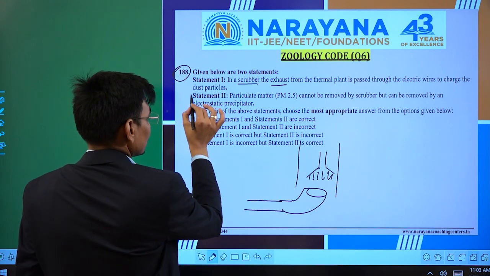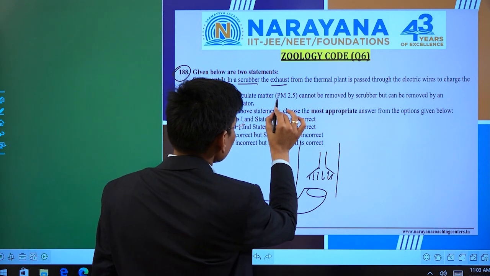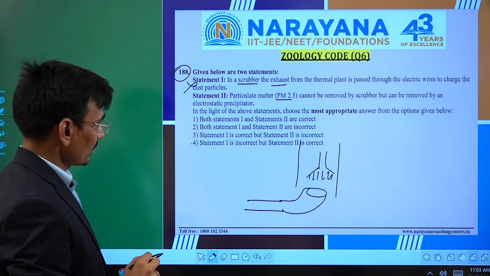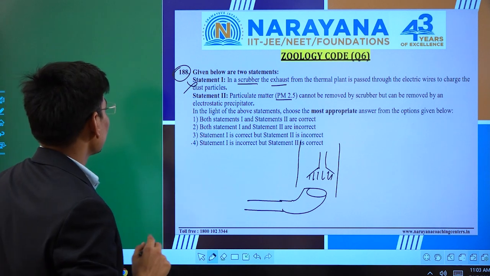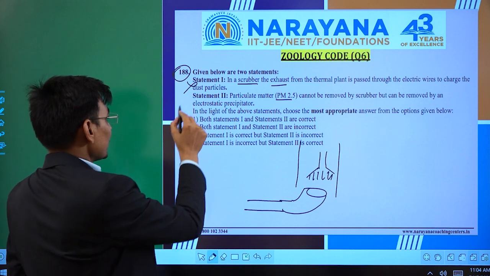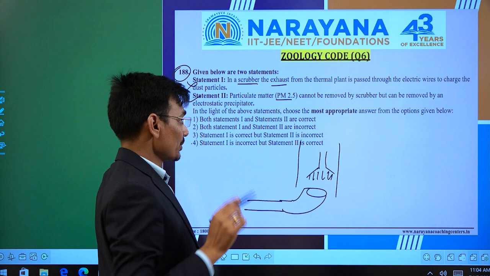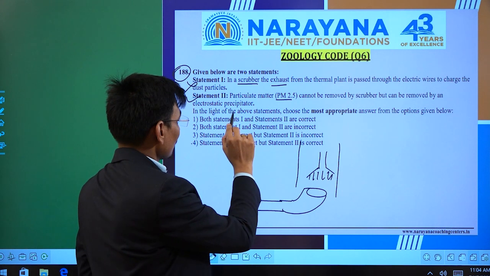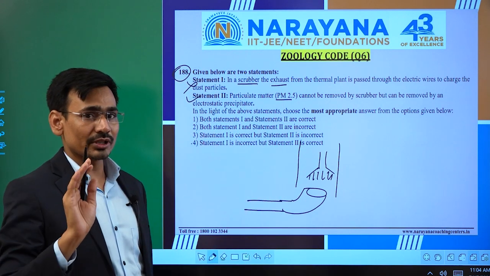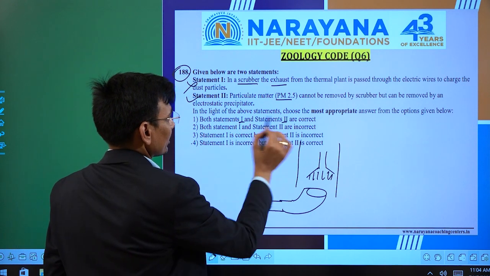Now, the statement second. So one is incorrect. Statement second. Particulate matter PM 2.5 cannot be removed by a scrubber, but can be removed by an electrostatic precipitator. Okay. So in that case, we know that statement second is correct. Okay. Now, what is the question asking about? In light of the above statements, choose the most appropriate answer. So we have to answer appropriately. Okay. In that case, both statement 1 and statement 2 are correct.